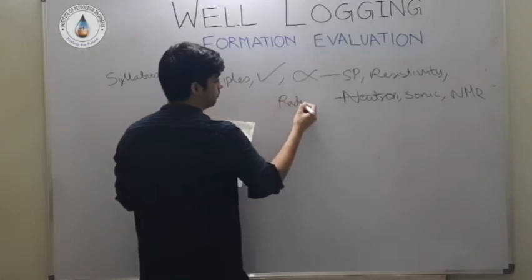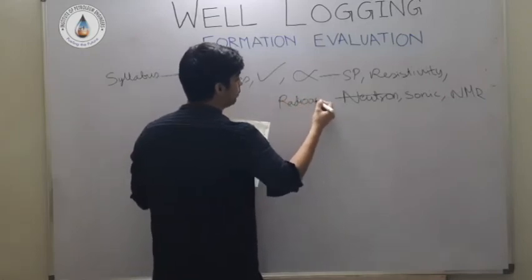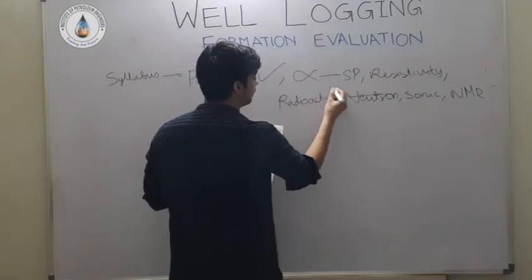I'll take a single term to include all these tools, radioactive tools.